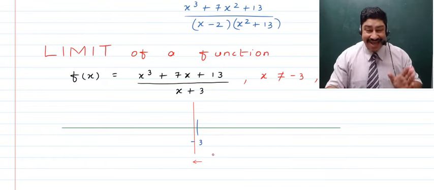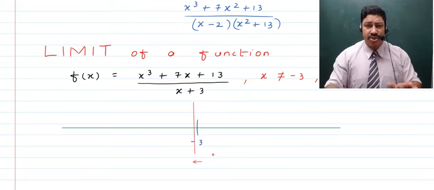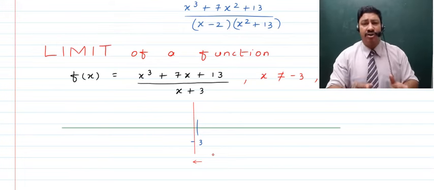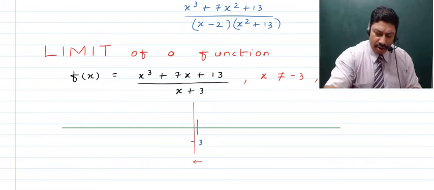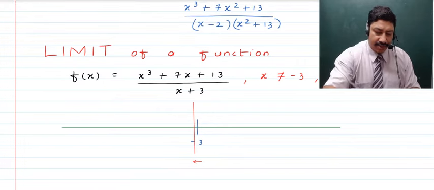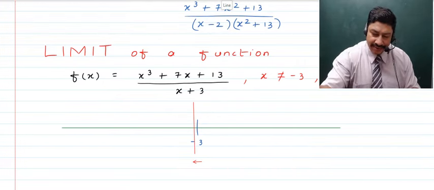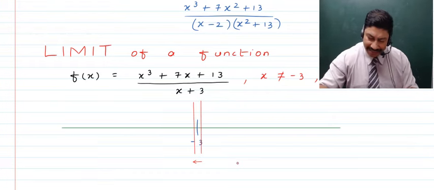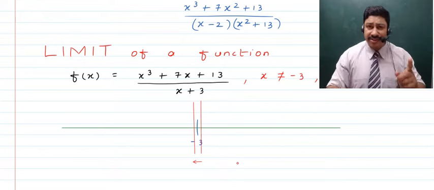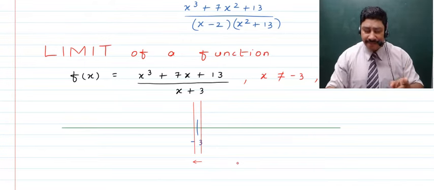Remember, this direction is very important, whether you are on the left hand side or on the right hand side of a value. Now next we talk about another point which is going to be on the right hand side. So if we talk about a point which is very close to minus 3, but let's say it is on the right hand side of minus 3. So which side? Where? Right hand side.